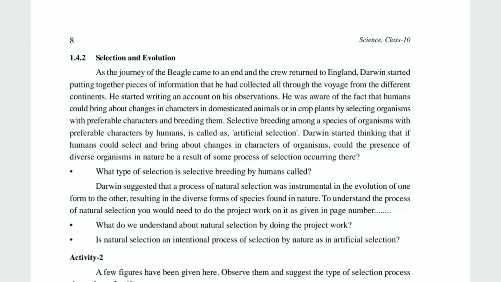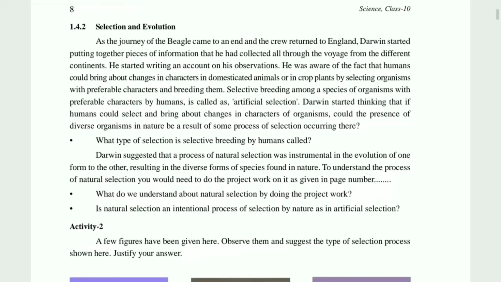We have seen the two types of selection, and we concluded that both play an important role. When we talk about natural selection, due to that, a new type of breed is going to develop, and artificial selection is basically developed as per our desire.